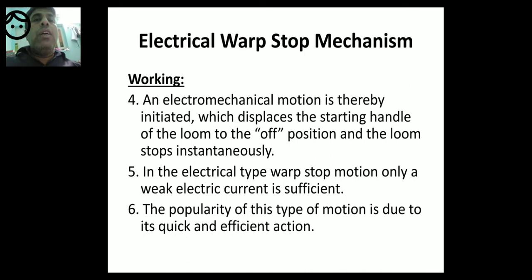Abrasion is known as rubbing action. Rubbing action between the warp and drop wires will cause the warp to break, and that is a disadvantage.